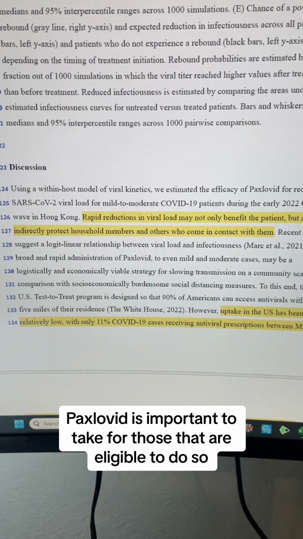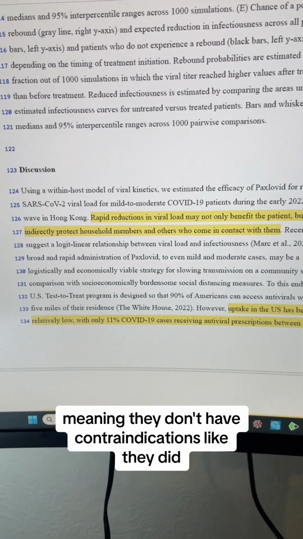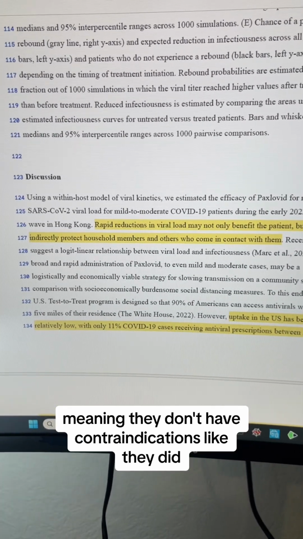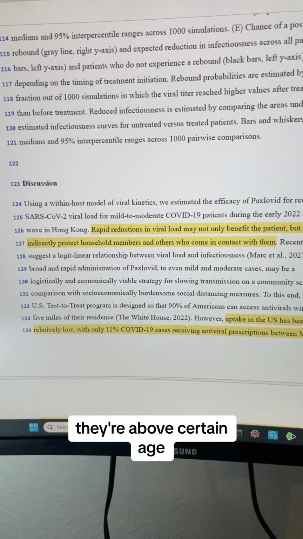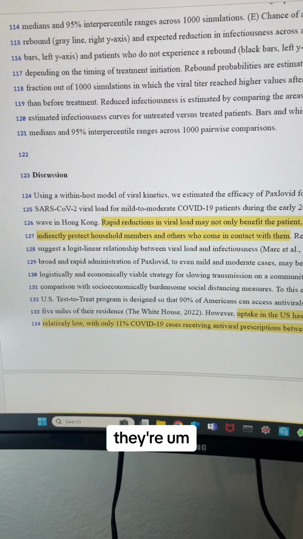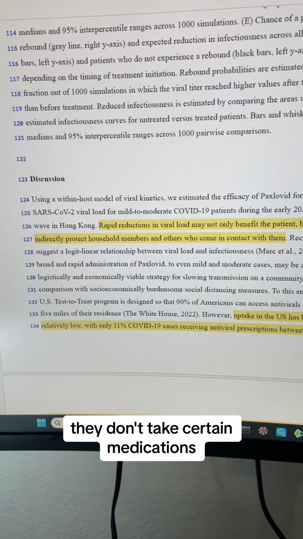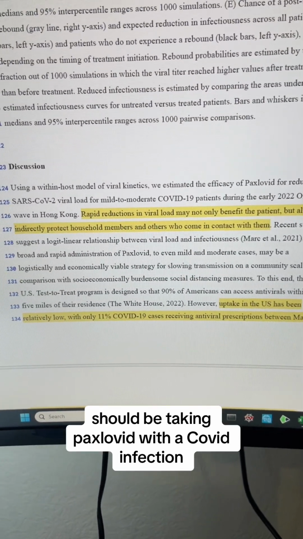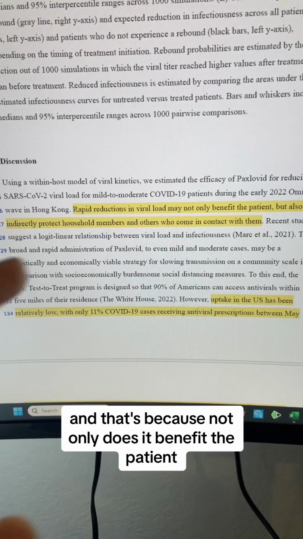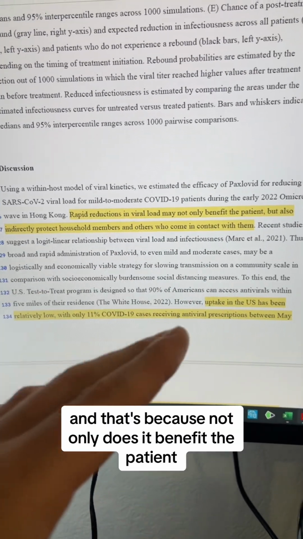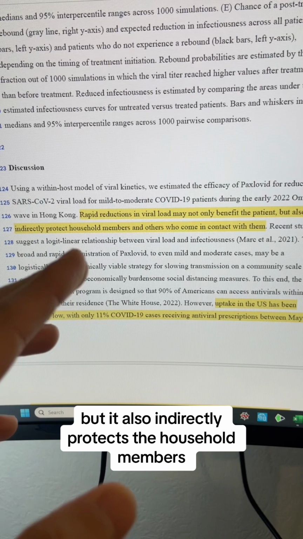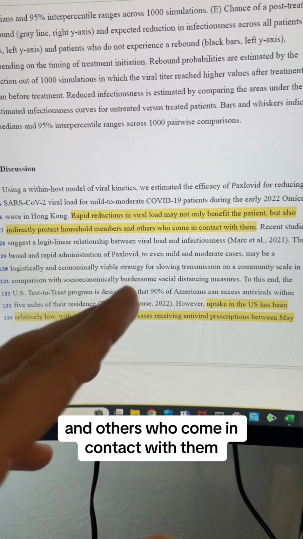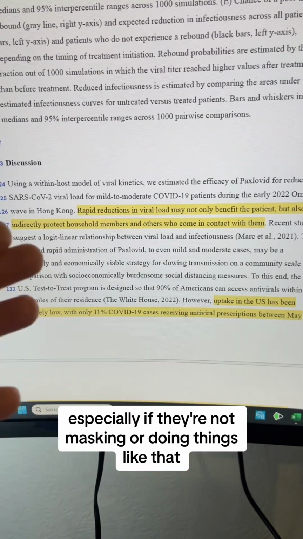Paxlovid is important to take for those that are eligible to do so, meaning they don't have contraindications, like they're not lactose intolerant, they're above a certain age, they're above a certain weight, etc. They don't take certain medications. All people that fit those requirements should be taking Paxlovid with a COVID infection. And that's because not only does it benefit the patient, but it also indirectly protects the household members and others who come in contact with them, especially if they're not masking or doing things like that.